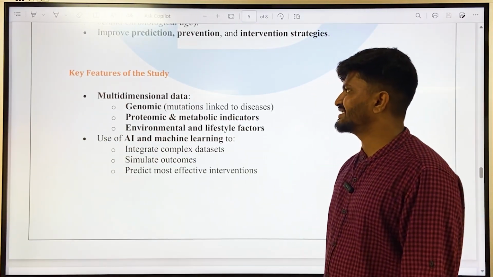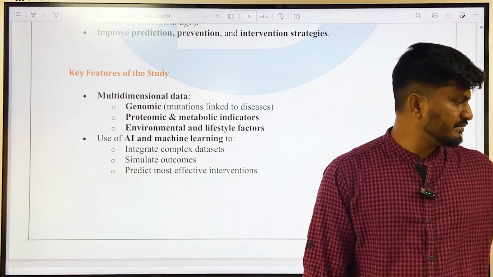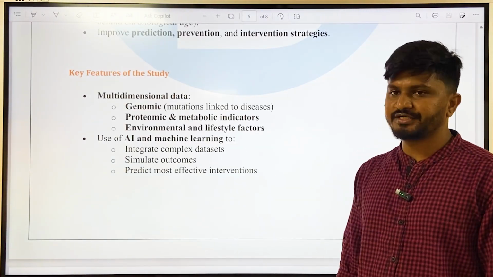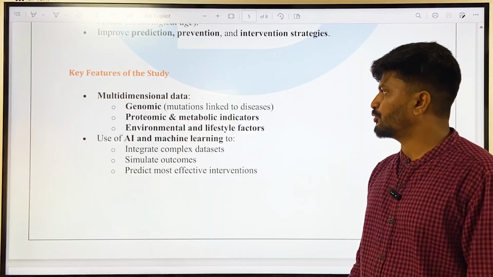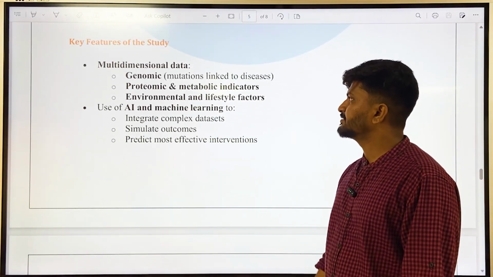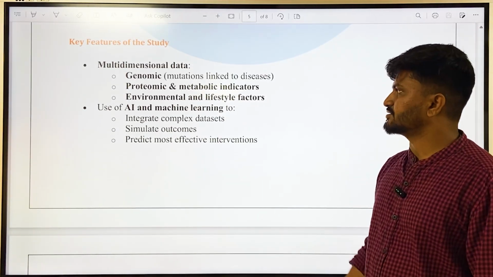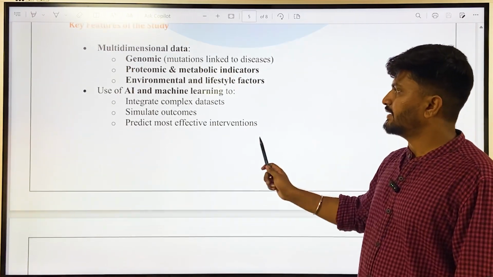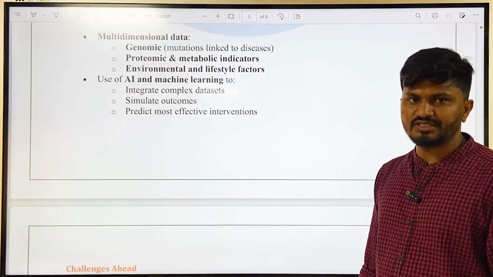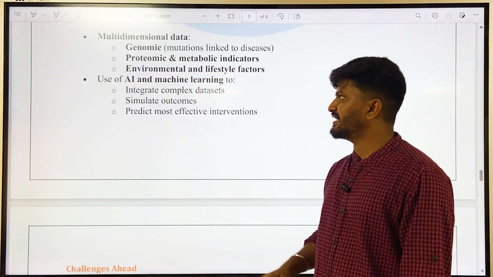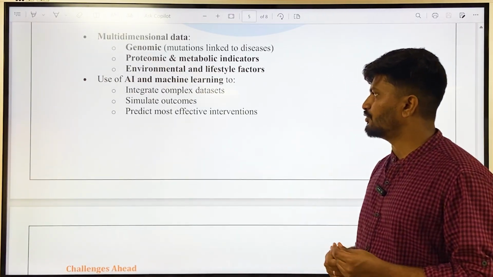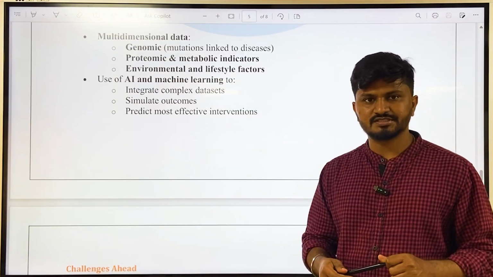So key features of the study, it is a multi-dimensional study. Okay, that is genomic, that is mutations linked to diseases are also studied, and proteomic and metabolic indicators, and then environmental and lifestyle factors. All these things are studied and only then the baseline will be created. And it is also integrating technology into this, such as use of AI and machine learning to integrate complex data sets, simulate outcomes and predict most effective interventions.